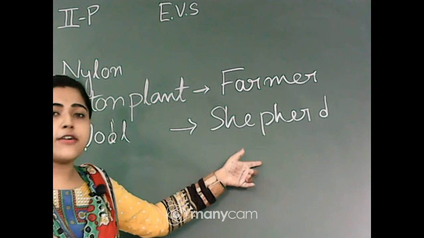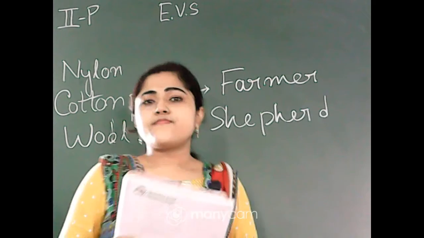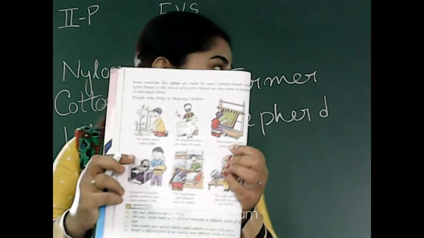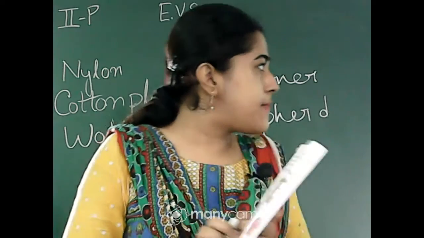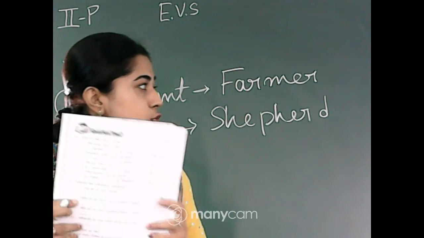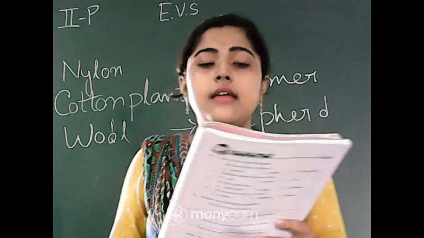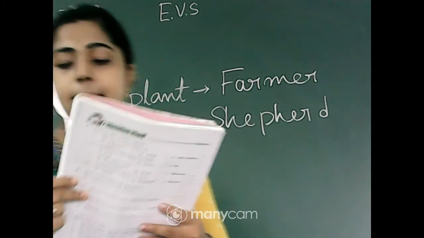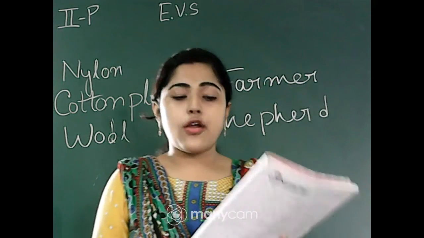S-H-E-P-H-E-R-D, shepherd. Now you can see the third picture in your book. Ritosri, Ashmi, Ankita, now you can see the third picture. A man weaves cloth on a loom.